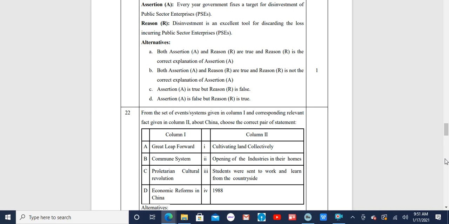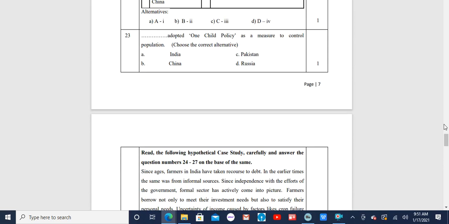And fourth is assertion A is false, but reason R is true. The correct option is option B. Both assertion A and reason R are true, and reason R is not the correct explanation of assertion A. So this is the 21st question as 1 marker. Now we move on to the 22nd question.